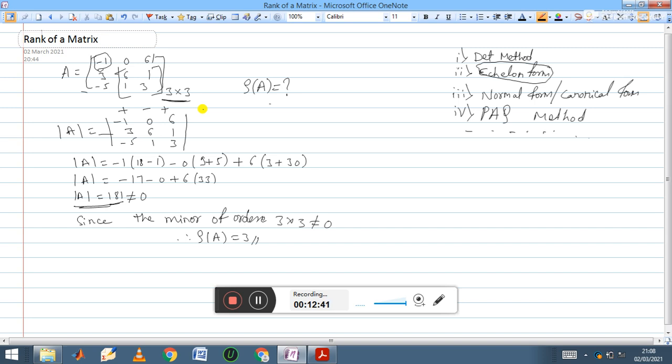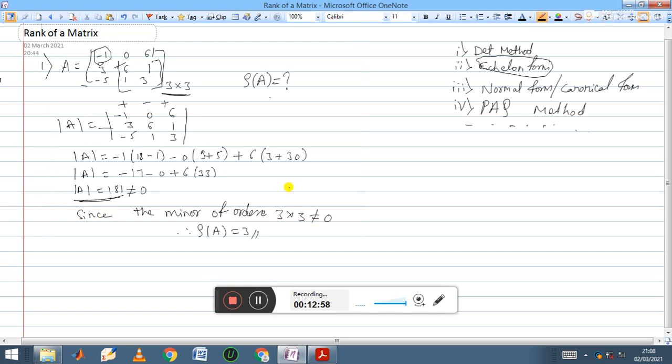So let us understand with one more example. Now let us take the second one. This was your first problem. In the second problem, let us discuss the rank. Here I am taking the second problem. The given matrix is 1 2 3, 3 4 5, 4 5 6. In this matrix I want to find the rank.